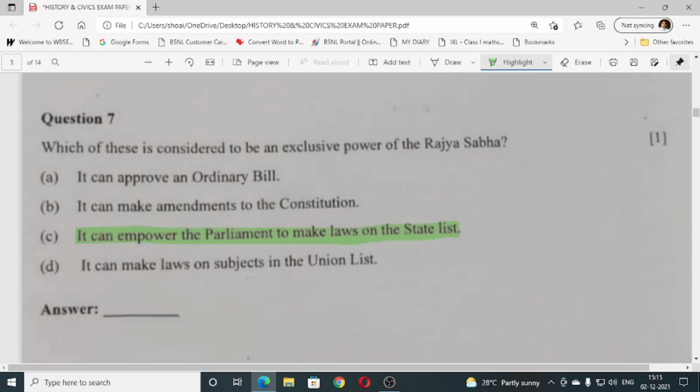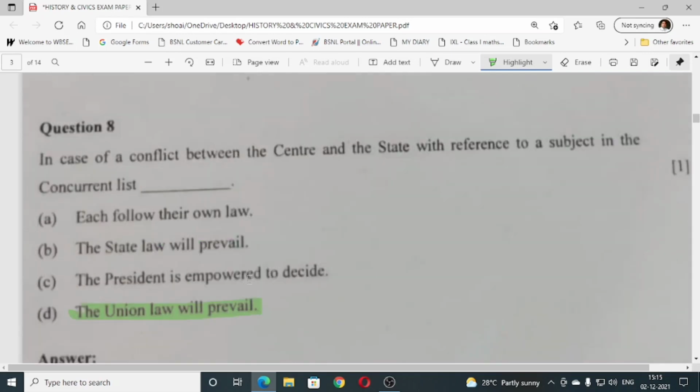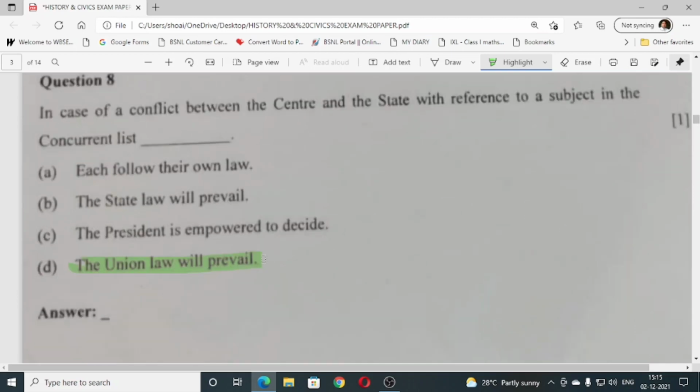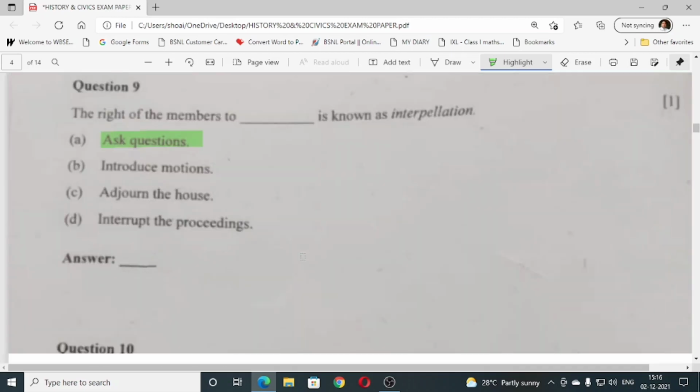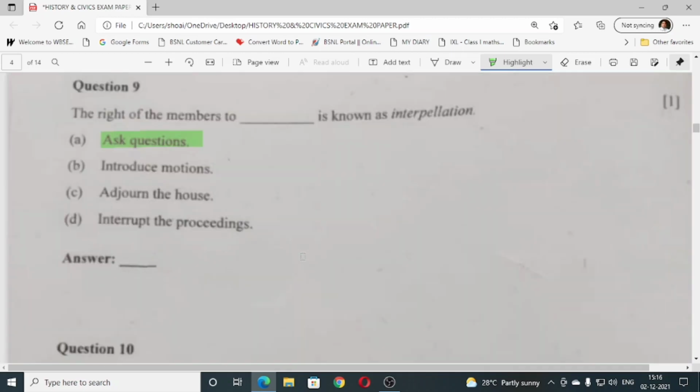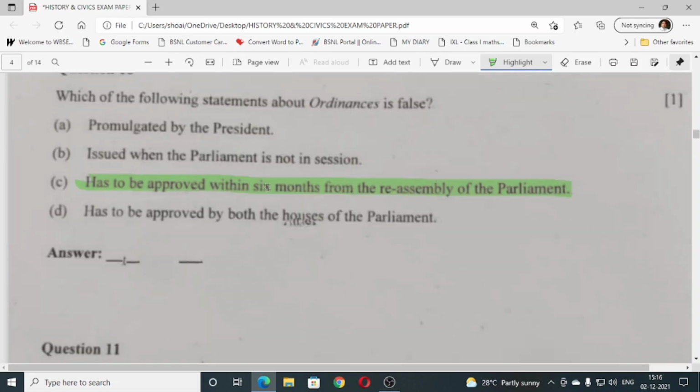Then number 8, in case of conflict between the center and the state with reference to the subject in the concurrent list, what will prevail? Union law will prevail. Option number D is correct. Then question number 9, right of the members to dash is known as interpellation. So it is question hour, that is ask question. A is correct. Question number 10, which of the following statement about ordinance is false? C, has to be approved within 6 months from the reassembly of the parliament. This one is false.